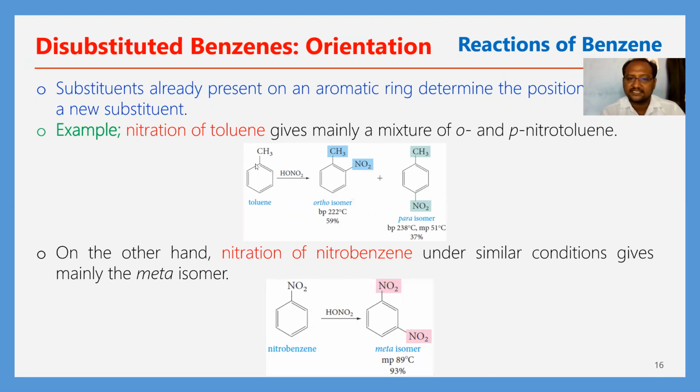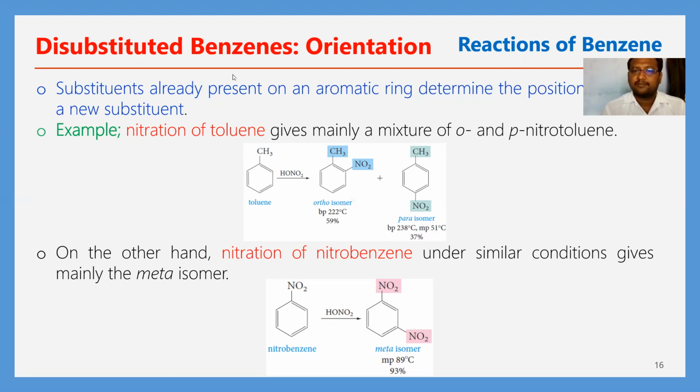Here, in this case, with the methyl group, HNO3 and H2SO4 nitrating mixture is used. Then from this HNO3, NO2 plus electrophile generation takes place. This NO2 plus electrophile, where should it be substituted: in the ortho positions, meta positions or para positions? That will depend on the already existing group. According to the inductive effect, it is an electron donating group.